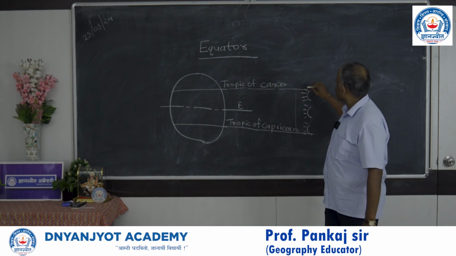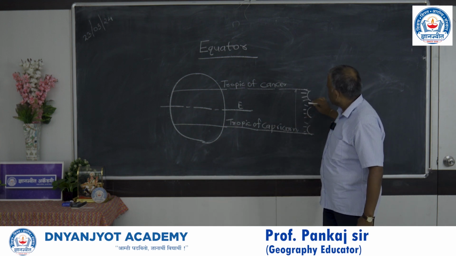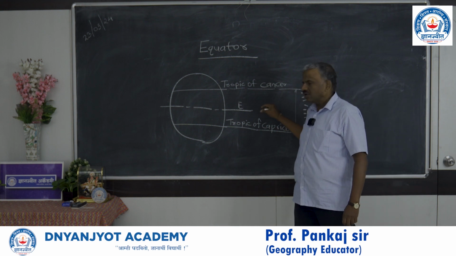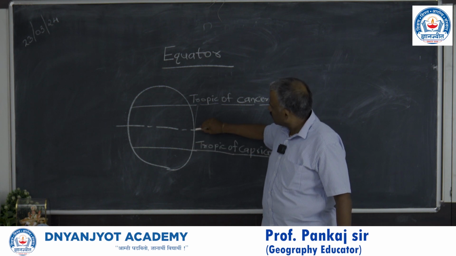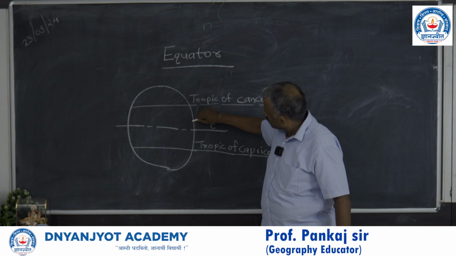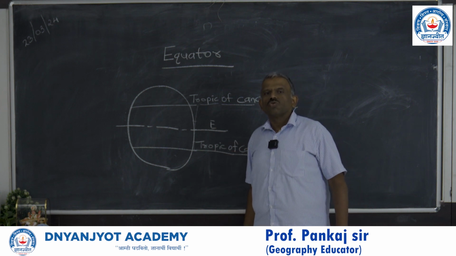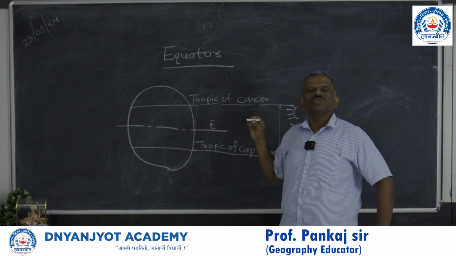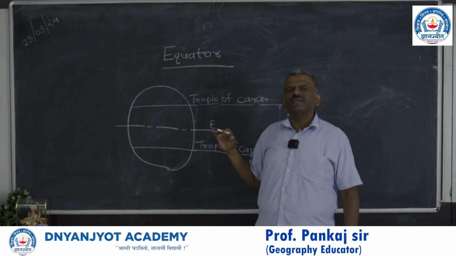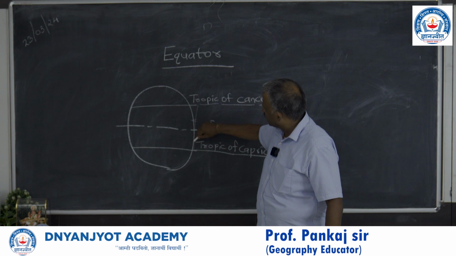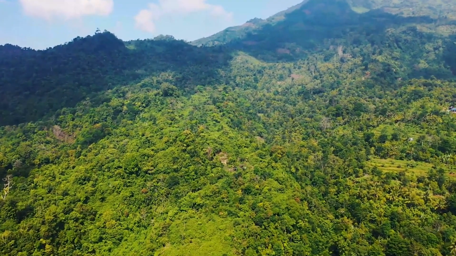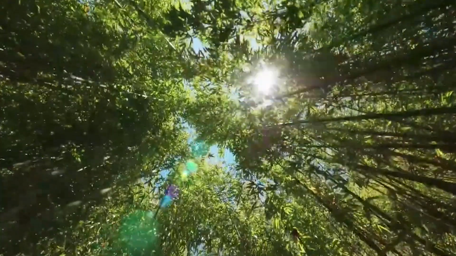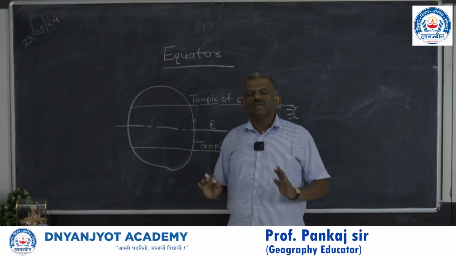Now, while the Sun moves in this particular region, the rays of the Sun are perpendicular to the Earth in the region which is the equator, just above and below the equator. When the light is perpendicular to a surface, the intensity of the light is more, and the surface is heated more. Due to the heating, the rainfall, the vegetation, the amount of water available, and the forest, all these things are similar in this region.